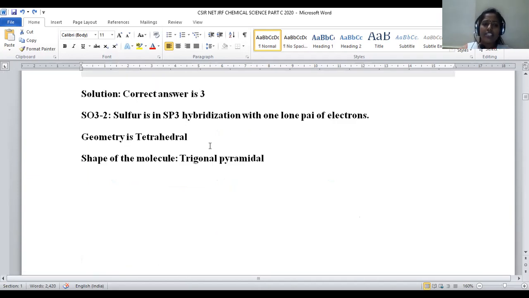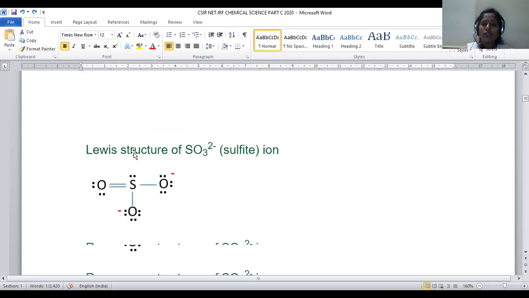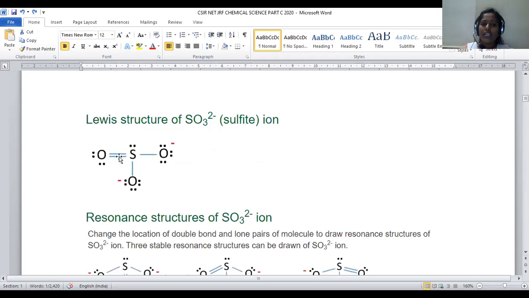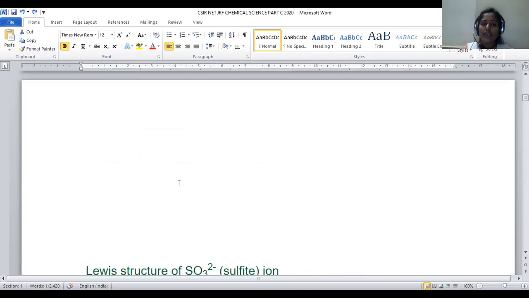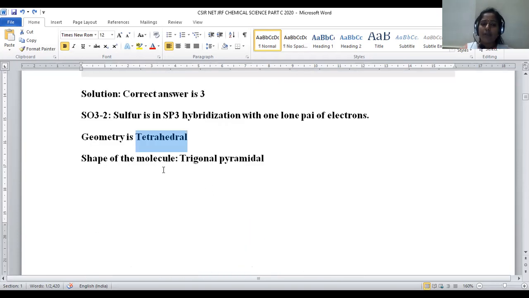Okay, so the traditional sp3 hybridization leads to a tetrahedral geometry. It is a very simple prediction: sp3 hybridization, the geometry will be tetrahedral. But within the molecule, we have one electron pair, so 3 sigma bonds and 1 electron pair are there. In that case, the shape of the molecule becomes trigonal pyramidal, just like ammonia.